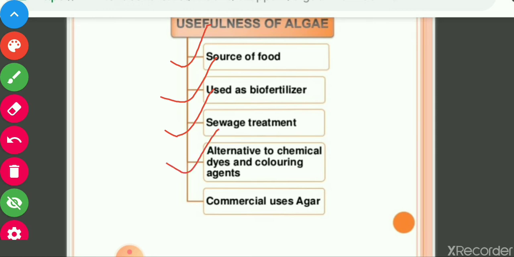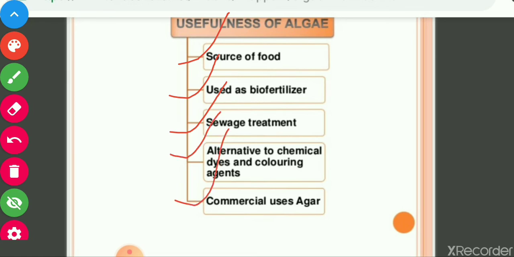Dyes and coloring agents are obtained from them, and agar is used commercially in different products. So these are the uses of algae: food, biofertilizers, sewage treatment, dyes and colors, and agar used commercially in different products.